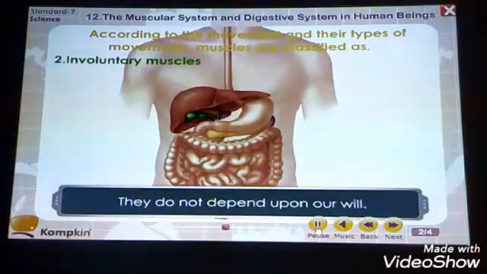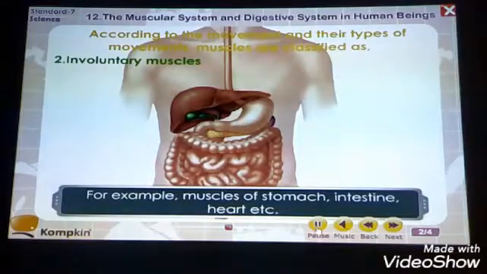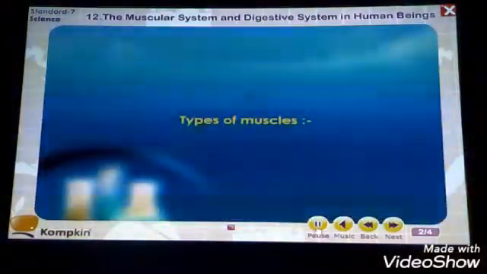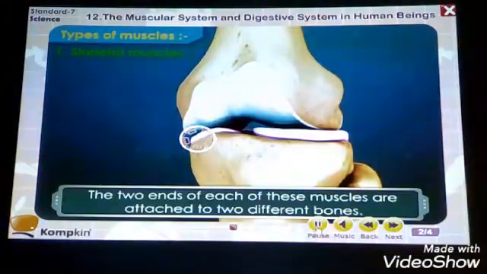So in that way, we can say that involuntary muscles are not at all dependent upon our own wish or will. For example, muscles of the stomach, intestine and the heart. There are different types of muscles, so let us study the muscle system.